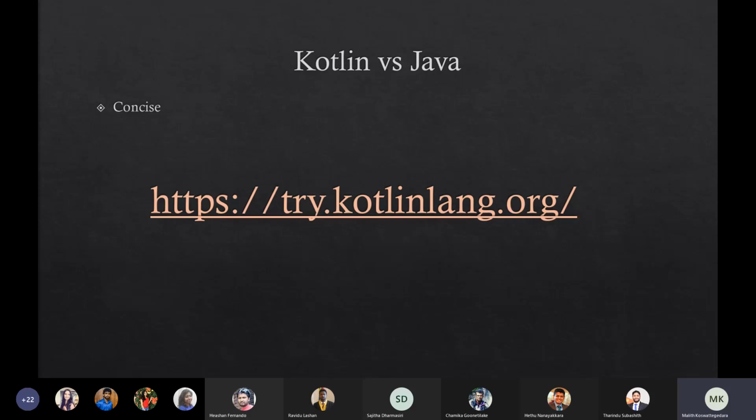When it comes to Kotlin versus Java, Kotlin is very concise. What I mean by that is, when comparing the code size, Kotlin's is very low. I can show you using this one. Give me a sec.